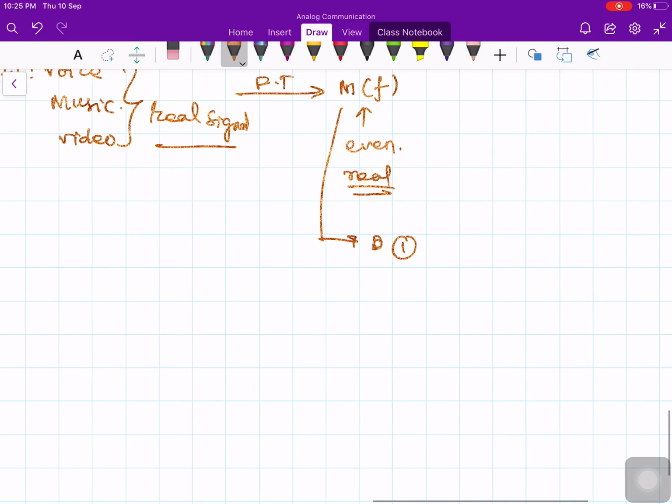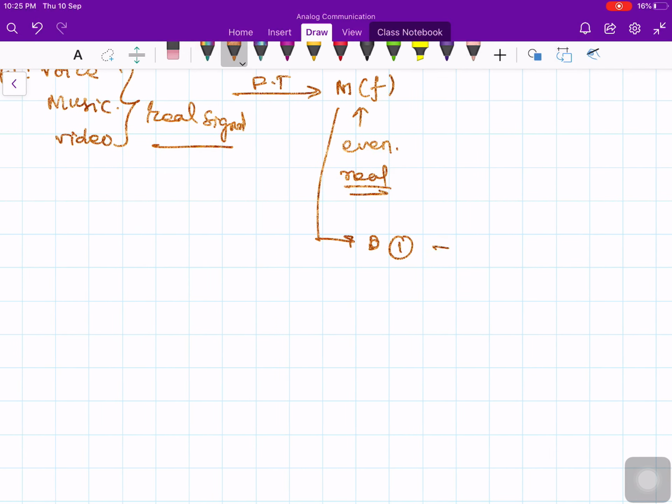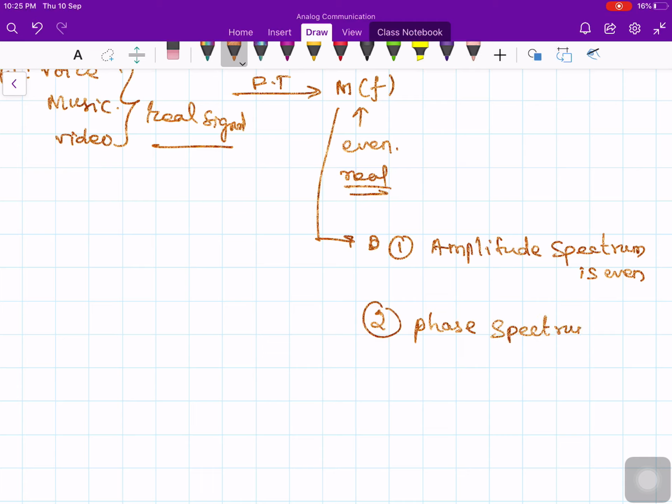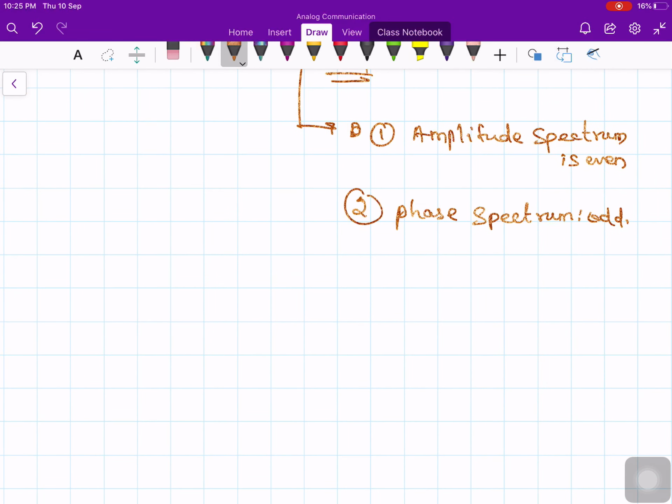The first property is that the amplitude spectrum is even, and the second property is that the phase spectrum is odd. So if I know the spectrum on one side of the frequency axis, I also know the spectrum on the other side of the frequency axis.